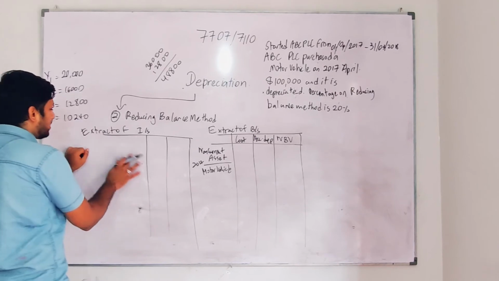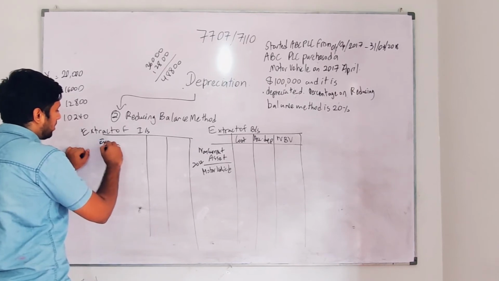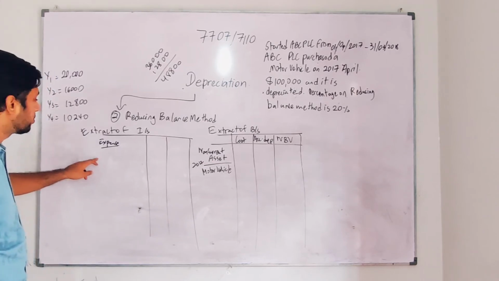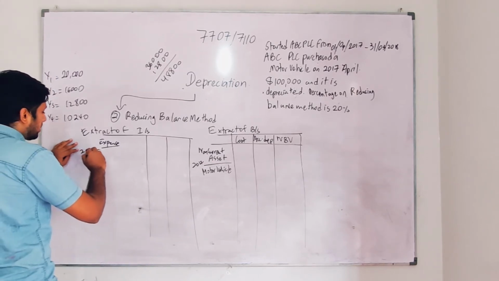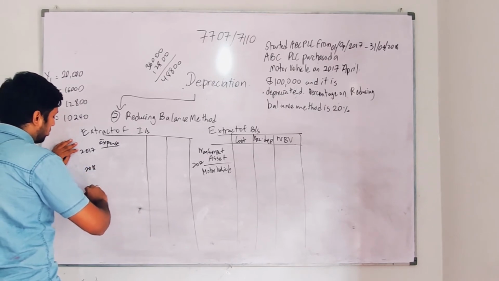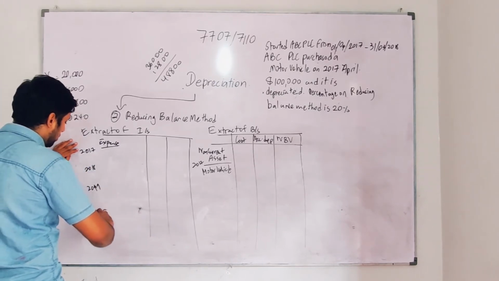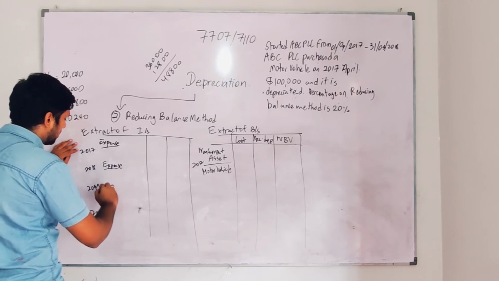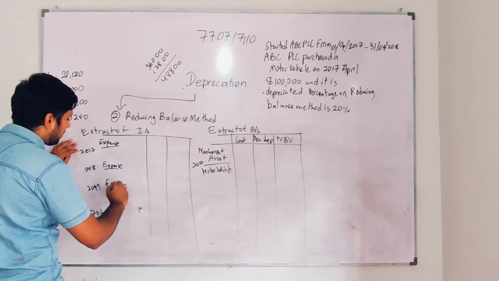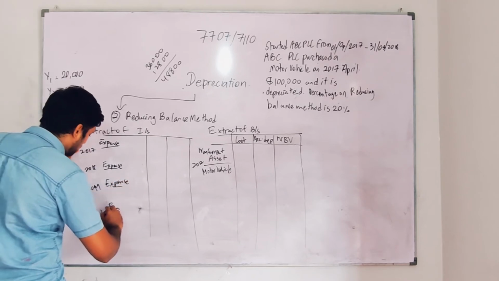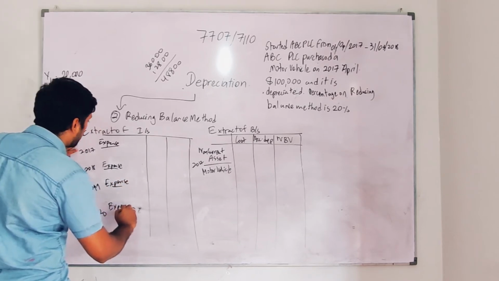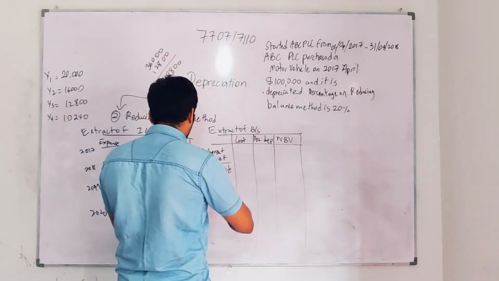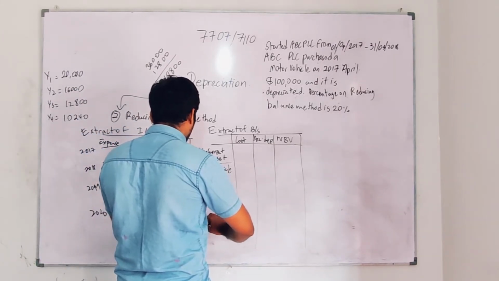Let's start with the expense area. So we'll write expense. Actually, on the last adjustment I didn't write expense I think, but in this you should write expense for 2017, 2018, 2019 and 2020. Easy. So I'll write expense in all the columns. If you put expense, it's good for you. Now you know the depreciation values. I'm going to take the same way: 2017, 2018, 2019 and 2020.